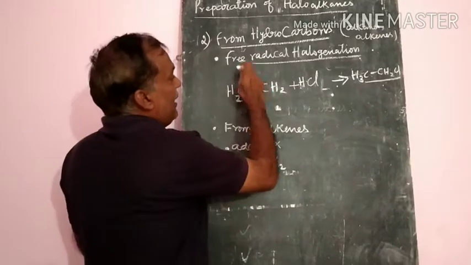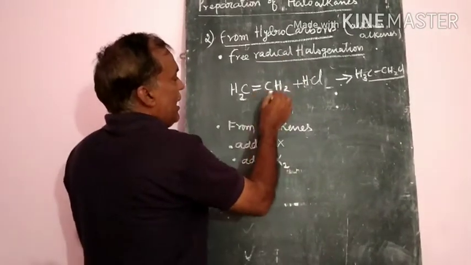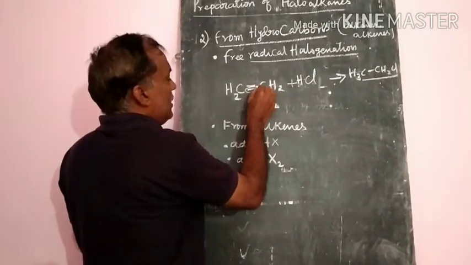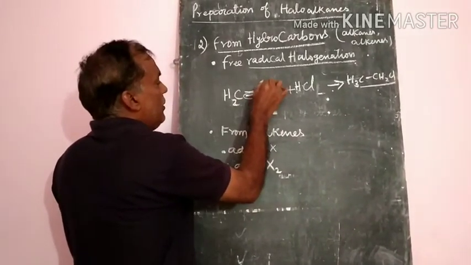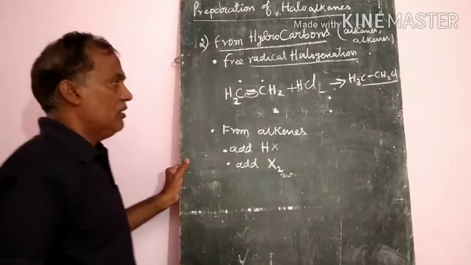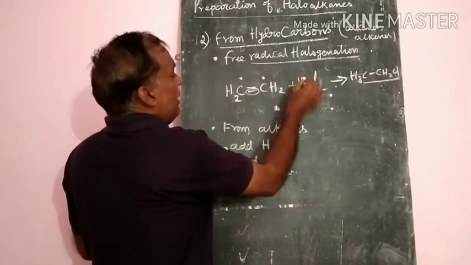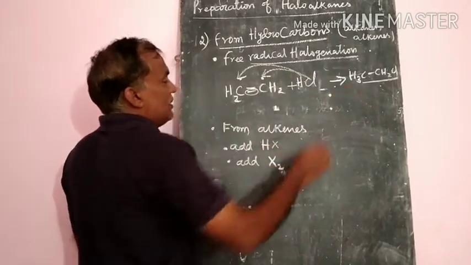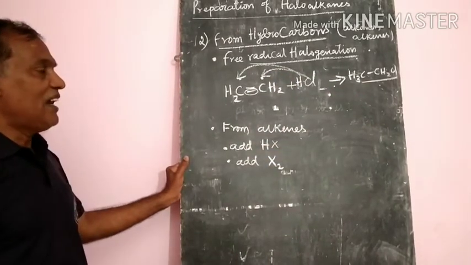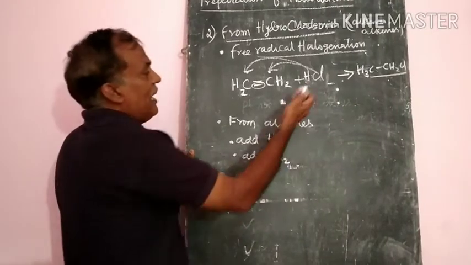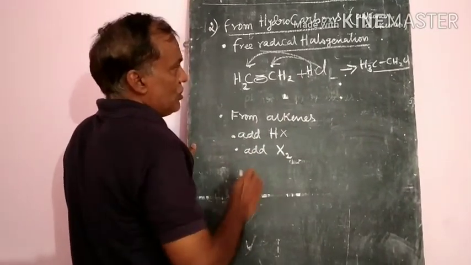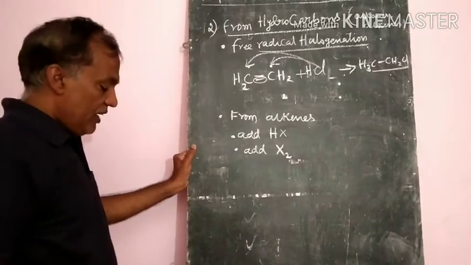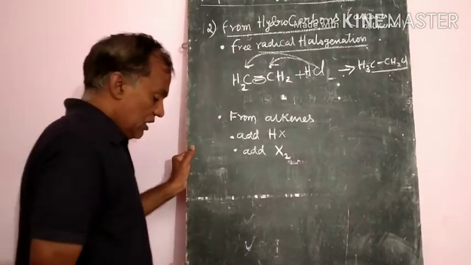First of all, why is it called free radical? When the reaction is going on, first the double bond will be broken down and free radicals will be formed. Then to these free radicals, hydrogen will come and add, and chlorine will come and add. So that's why we call this reaction free radical halogenation, that is, halogens are added. This is one important preparation.